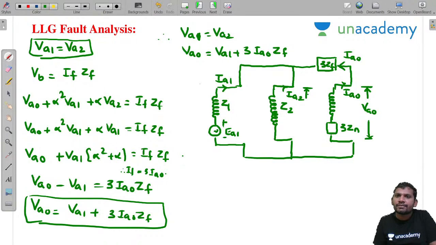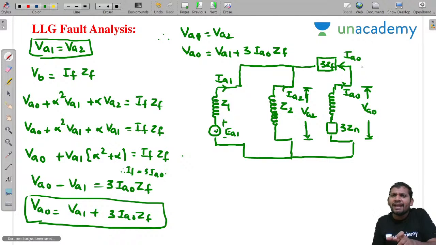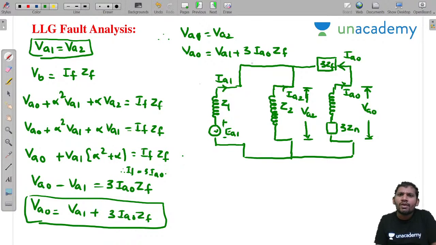This extra, what are you getting? 3ZF here. Sir, it's only ZF, why have you taken 3ZF? Sir, when I take 3IA0, the KCL will not be satisfied here. That's why I have taken 3ZF. This concept was already given: wherever 3IA0 is there, instead of ZF you take 3ZF and you take the current IA0. What are these currents? IA1, IA2, and this is VA1.